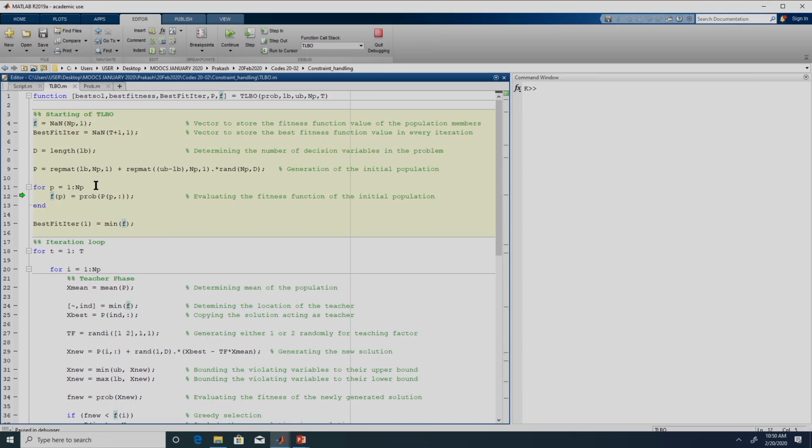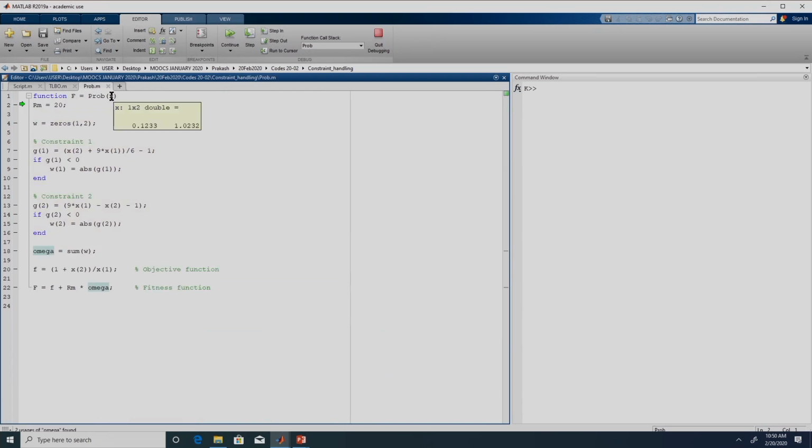Let us look at the second solution. For this solution, the values are 0.1233 and 1.0232. Let us see if it is getting into this loop. If we calculate this value, G turns out to be minus 0.6445, so that is actually violating the constraint. This right hand side is supposed to be greater than or equal to 0, but since it is less than 0, we need to calculate the violation. The violation is nothing but the absolute value of G of 1, which is negative. That is W.